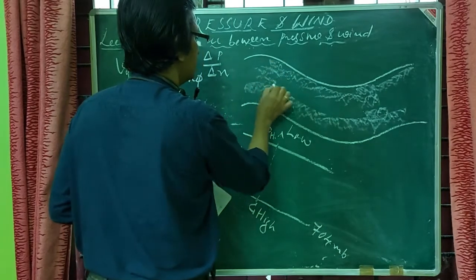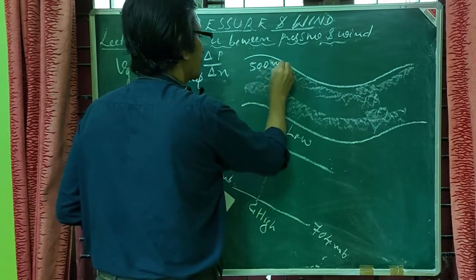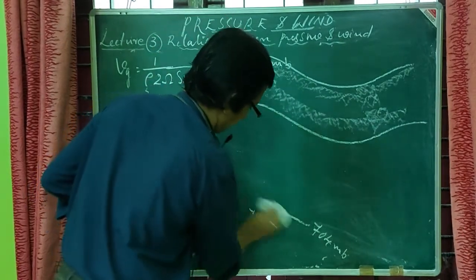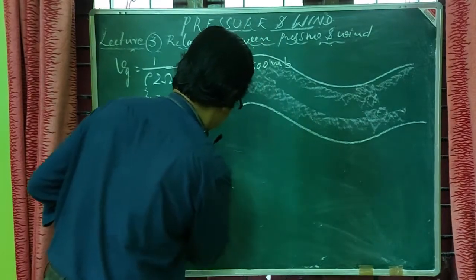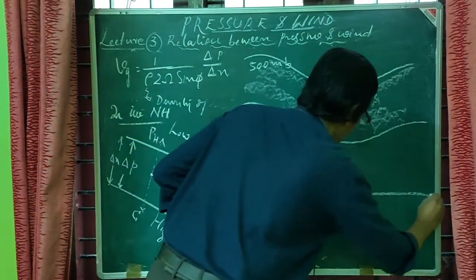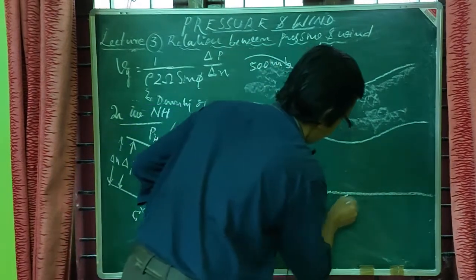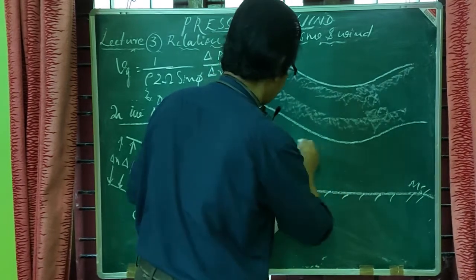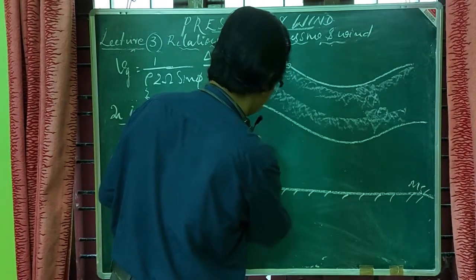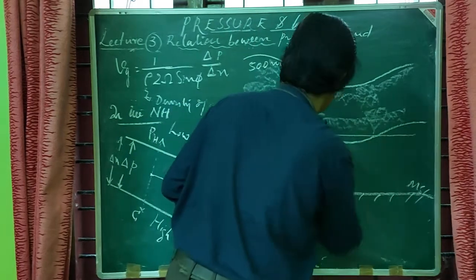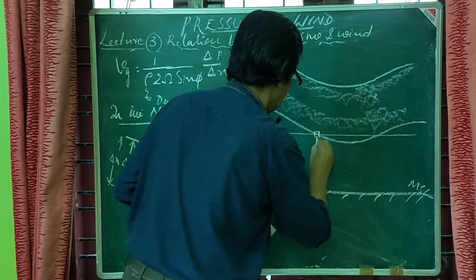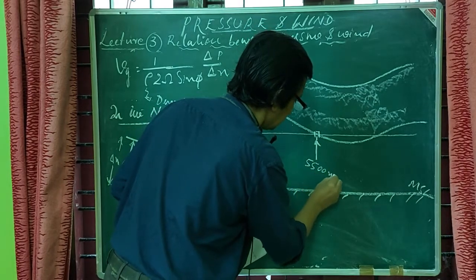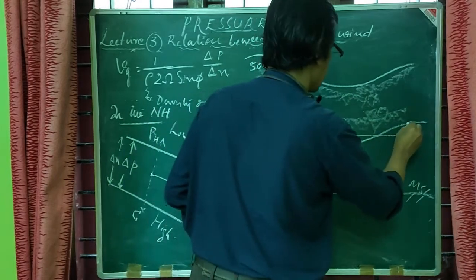Let it be, this I am taking as 500 millibar surface. From the mean sea level, I can take this point as equal to 5500 meters.